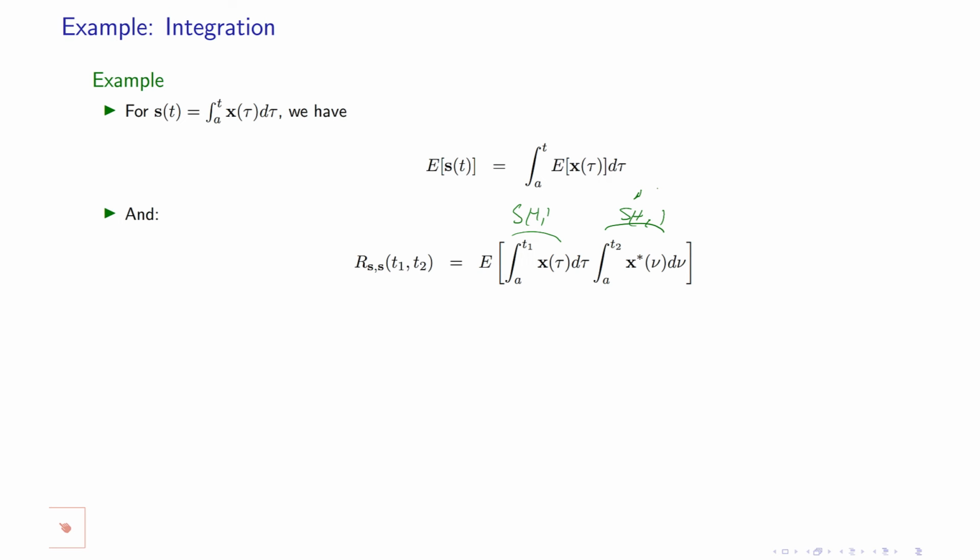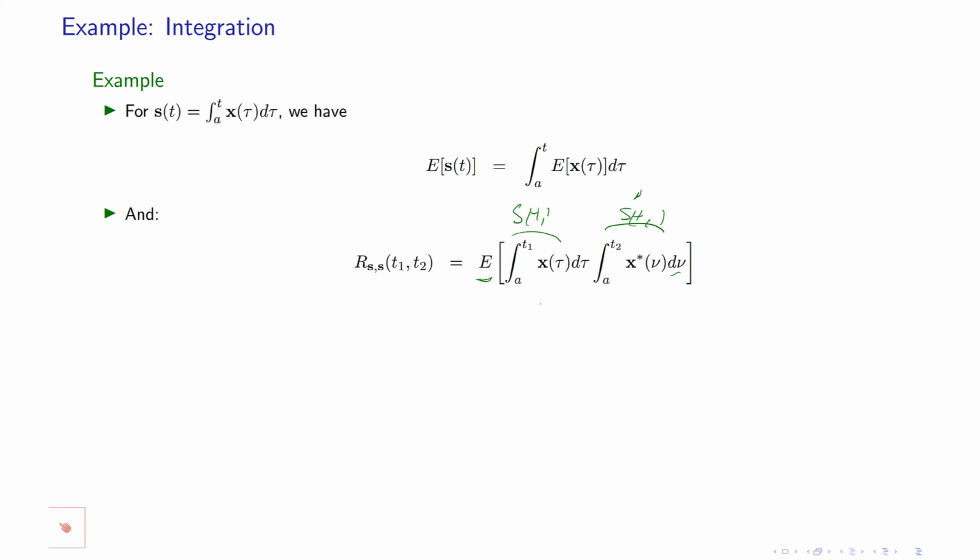And then I put a conjugate. The conjugate goes inside the integral. Remember that this expectation is one integral and this is another integral. I made sure that I use a different dummy variable: nu here is the dummy variable of this integral. If these two dummy variables were the same, I could not merge these two integrals, so I put them differently.